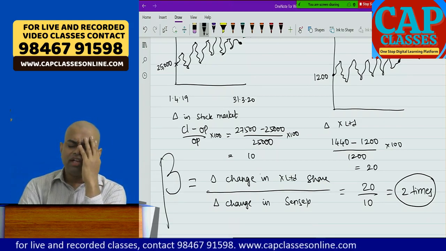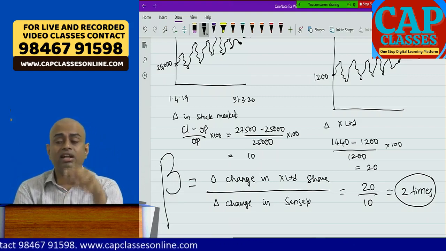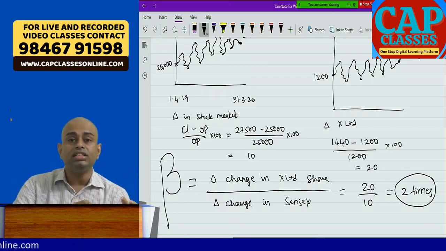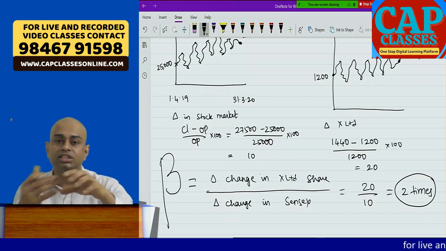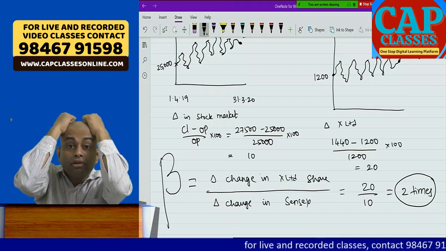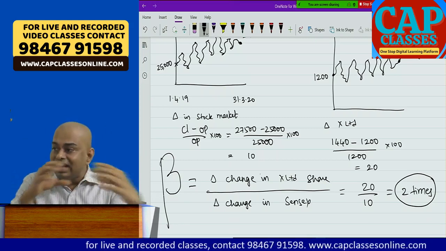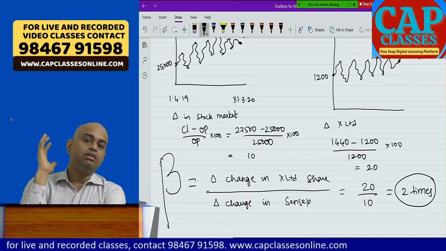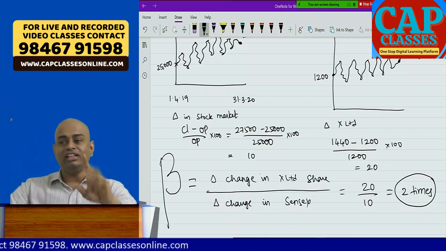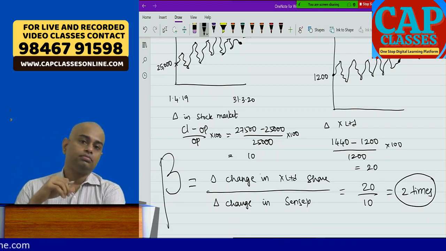Now they will start the theory with: beta is the assessment or measurement of stock market systematic risk of X Limited share, which is the correlation between the percentage change in security index and the percentage change in X Limited share. People will get mental. You will pluck your hair. I don't have hair. You will say, Pavan sir, what are they writing, we are unable to understand. Whatever the theory they have explained, I have given it in the explanation. So beta is 2 in the problem. Don't worry, the good news for you is they will clearly tell you beta is equal to 2.